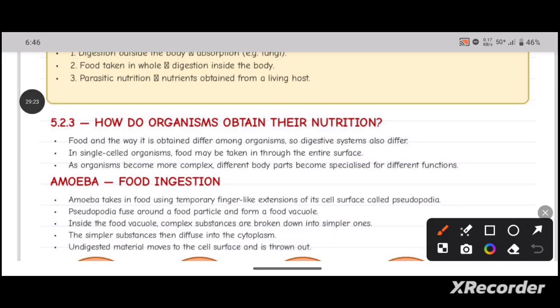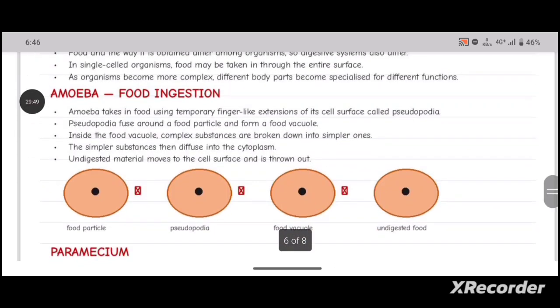Amoeba takes in food using temporary finger-like extensions of its surface called pseudopodia. The pseudopodia fuse around a food particle and form a food vacuole. Inside the food vacuole, complex substances are broken down into simpler ones, and the simpler substances then diffuse into the cytoplasm, and undigested material moves to the cell surface and is thrown out.